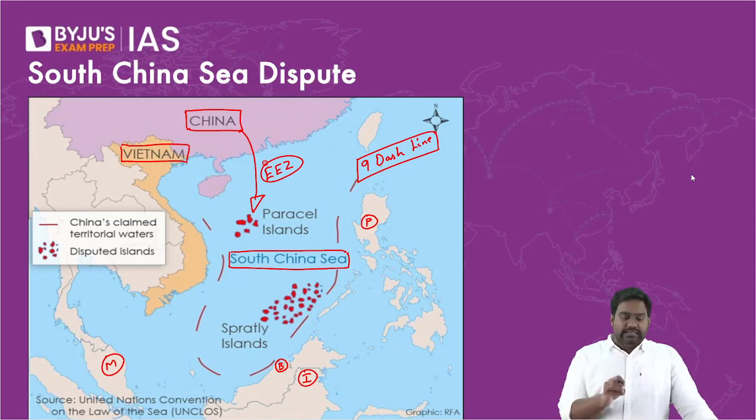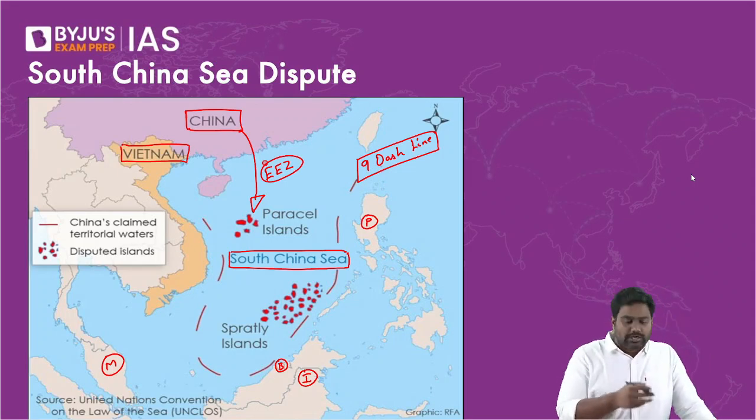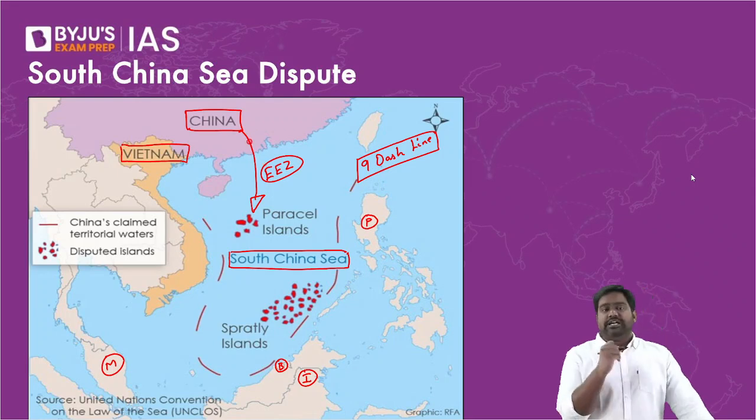Now, by looking at it, you can easily tell this is unfair. If China is claiming almost 90% of the South China Sea to itself, what about the EEZ of the other countries? Right? It compromises their rights, their jurisdiction. So on what basis is China making these claims?